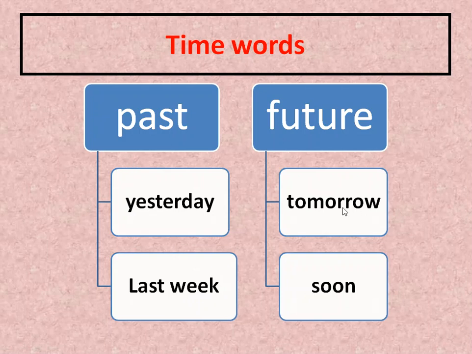But if you saw the word tomorrow, or the word soon, or the word next week or next month, that means the verb is in the future form. That means I add will before the verb. And here in the past, I add ed. Past ed, future will.